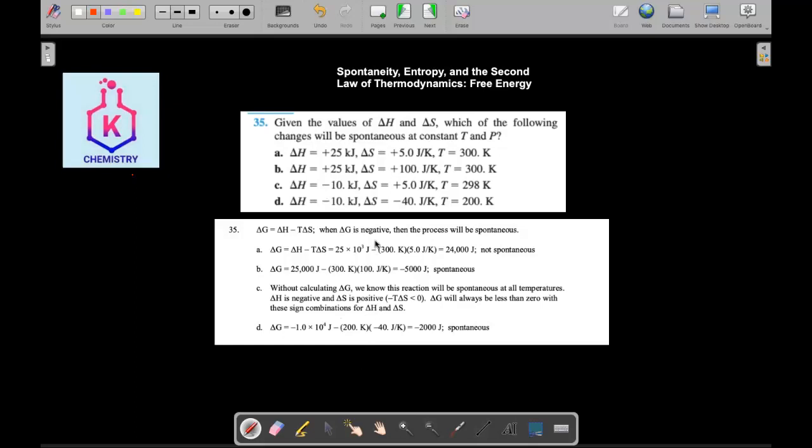Why? Because if delta S is positive, the negative of it will always be negative, so we will always be getting a negative result, and delta H is already negative, so the result can never be positive. The last one is D, where there is a negative for the delta